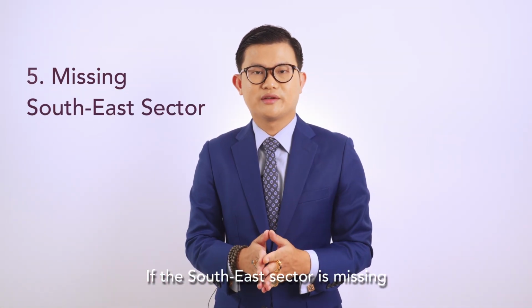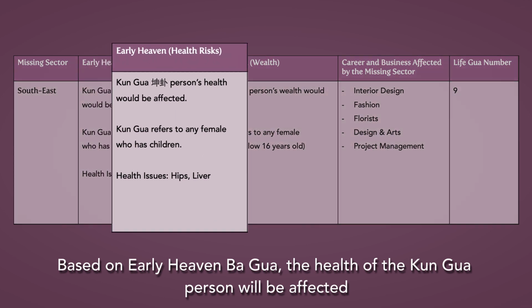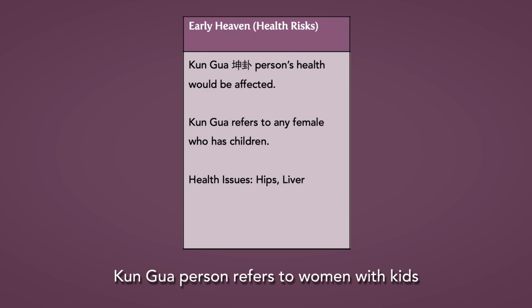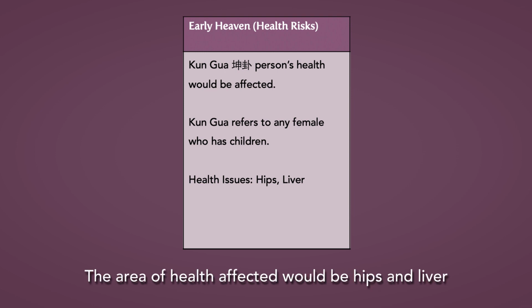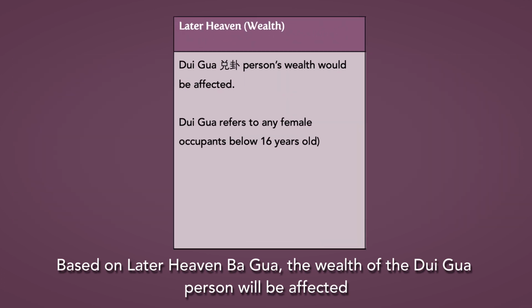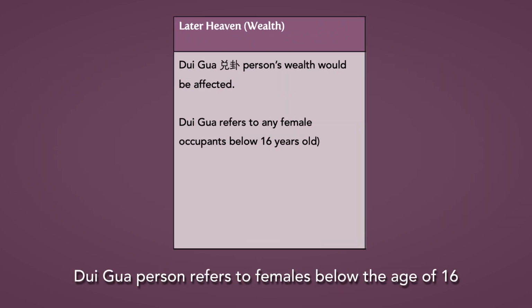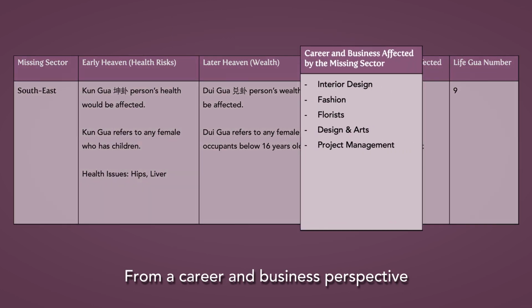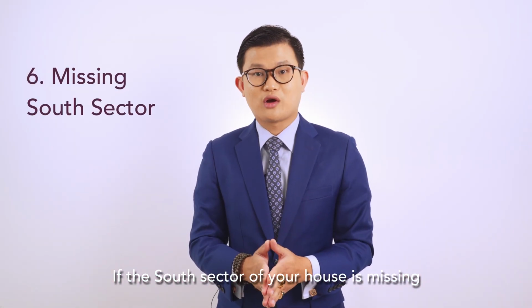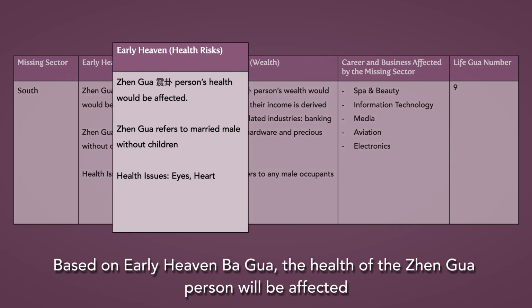If the southeast sector is missing, based on Early Heaven Ba Gua, the health of the Kun Gua person will be affected. Kun Gua person refers to women with kids. The area of health affected would be hips and liver. Based on the Later Heaven Ba Gua, the wealth of the Three Gua person will be affected. And Three Gua person refers to female below the age of 16. From career and business perspective, it affects people in the interior design, fashion, florist, design and art, and project management profession.